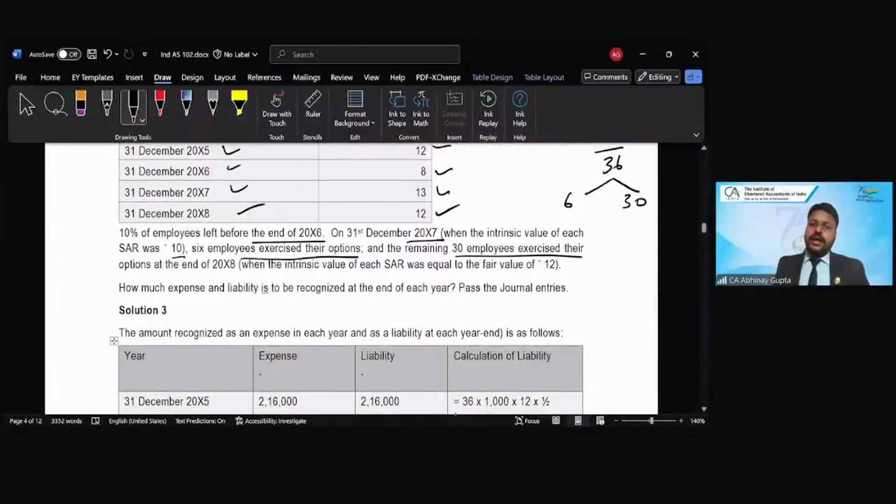How much expense and liability is to be recognized at the end of each year? Pass journal entries. So do you want to perform the calculations first on your own? What would be the expense for year 1? What would be the expense for year 2? And if there is any expense in years 3 and 4 as well. So just try once on your own. Anyway, we'll see the solution.